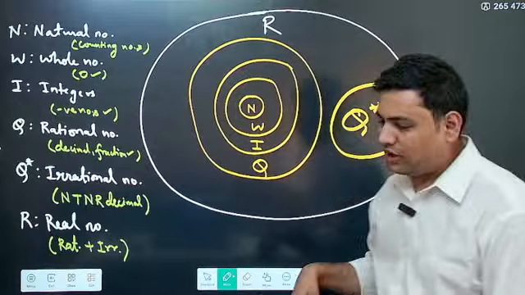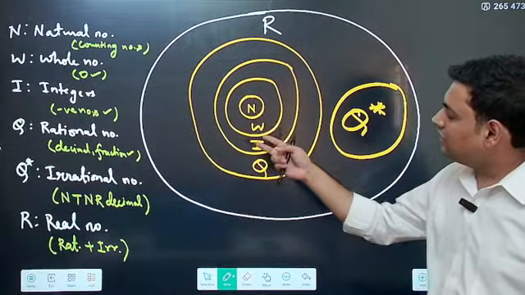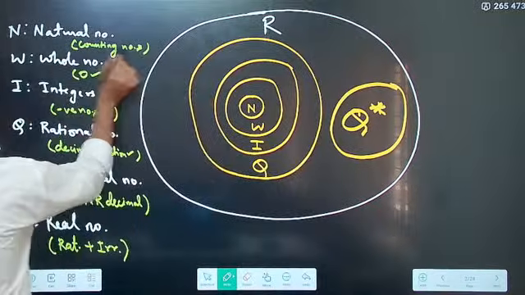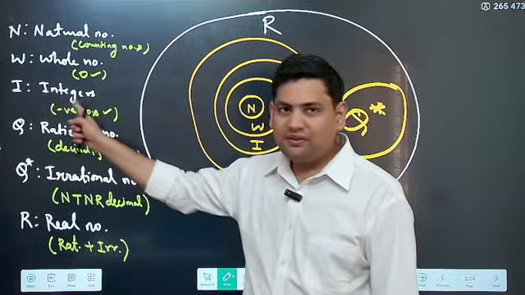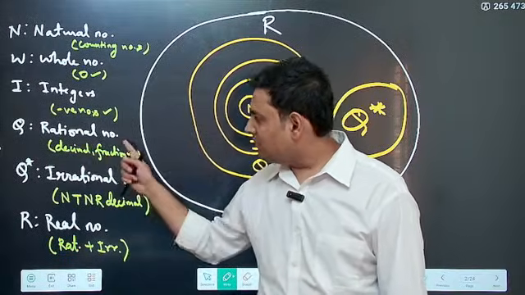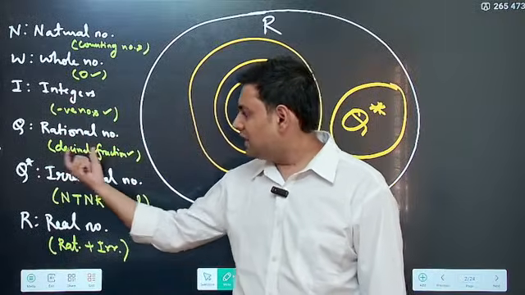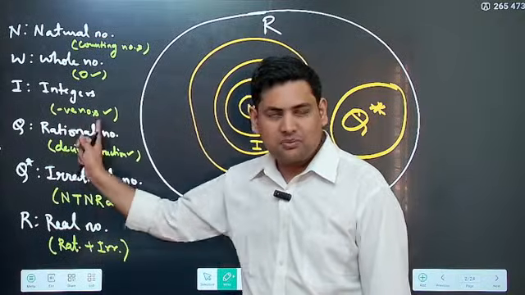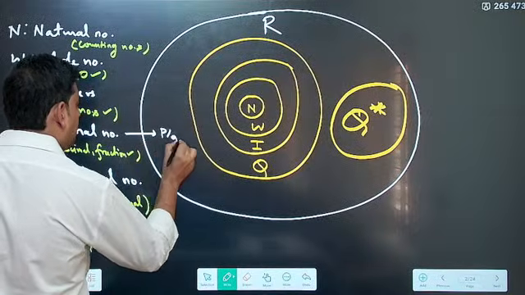First thing is this you might have seen. This is natural numbers. Natural numbers are the counting numbers, 1 2 3 4 5 6, like that. Then in whole numbers you include 0 as well, correct? Then you have integers. Integers is when you include negative numbers as well. Then after that you have rational numbers. That comes when in integers you include decimals and fractions as well. For example, 1 by 2, 0.01, all that. If you include that, it becomes a rational number. One more thing about rational numbers is they can always be written in P by Q form.